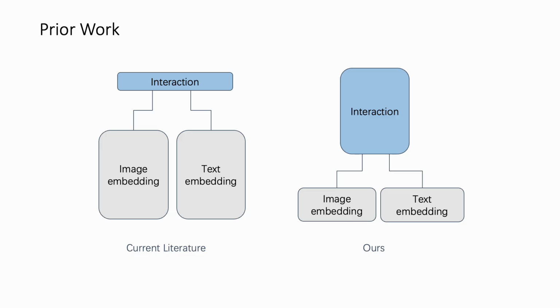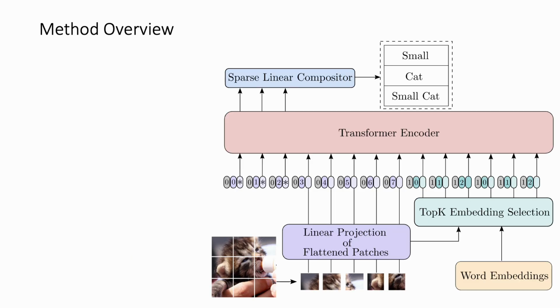Most notable works in compositional learning only facilitate simple fusion within two modalities. We hypothesize that a simple fusion of outputs, even from high-performing unimodal embedders, may prove inadequate when learning intricate vision-language-based compositions. Our proposed model integrates dual modalities within a unified framework, which reduces model overhead while maintaining high performance. Our proposed method is structured around three modules.